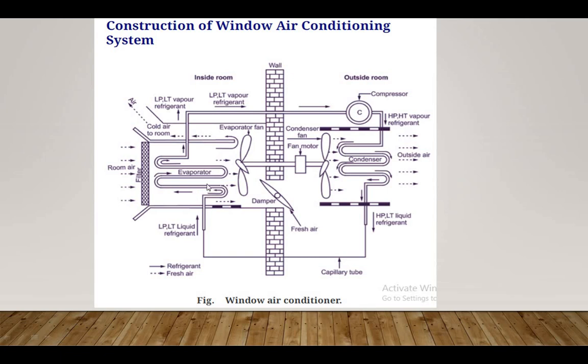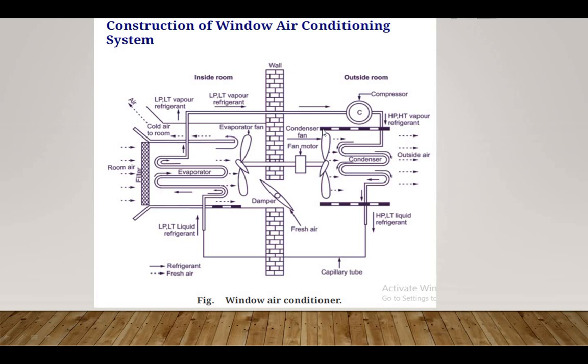Due to the absorption of heat, the liquid refrigerant converts into vapor, and that vapor is again drawn into the compressor. So this cycle is repeated again and again. This is the constructional details and working of the window air conditioning system.